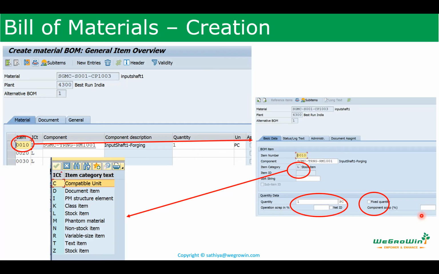For example, the customer is asking, or in your case, component scrap is not uniform across all the products. It is changing. There is an option. Then here you can see operation scrap, right? This also please take note and explore it. Go through the F1 help. What is the meaning of this? Maybe this also you can use.